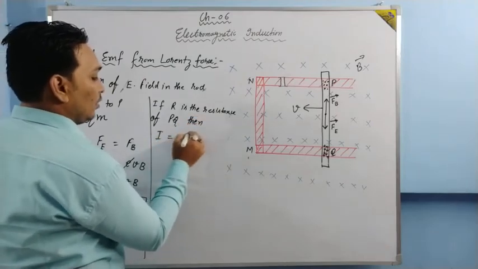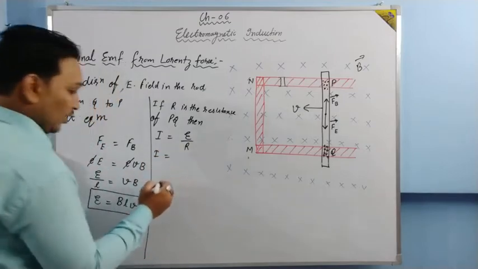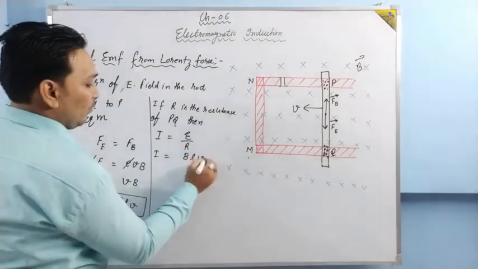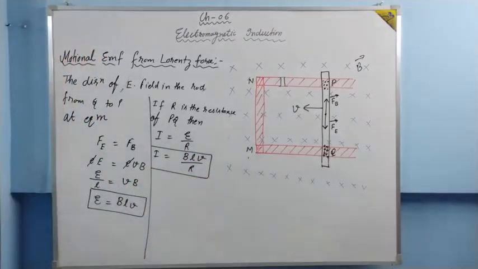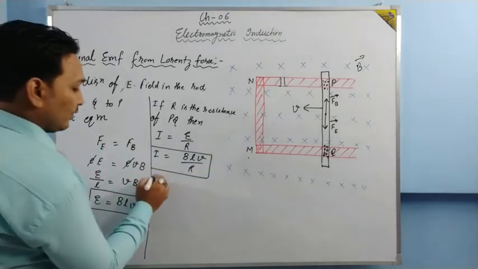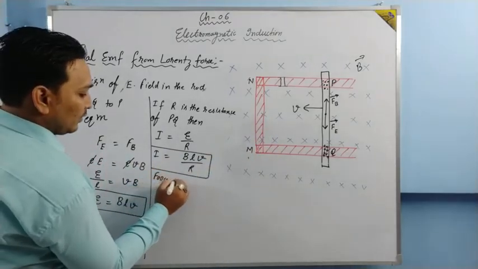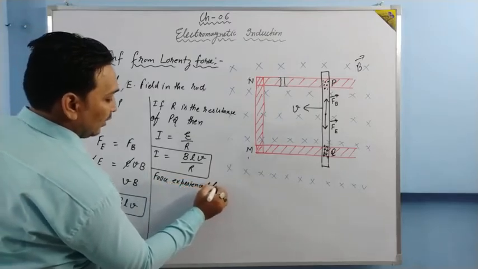Then current is equal to EMF upon resistance. I is equal to what? It will be BLV upon R. This is the value of current. What is the force experienced by this rod if this is the current? Force experienced by the rod.